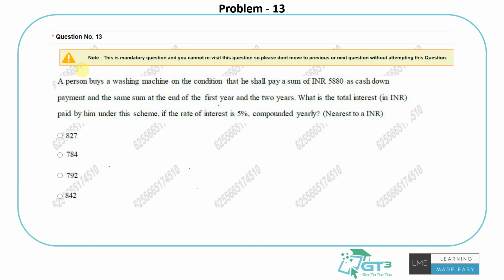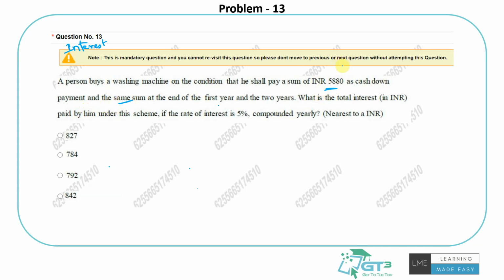So the 13th question is on interest. It's like a mix of compound interest with some basic percentages. A person buys a washing machine on the condition that he shall pay a sum of 5,880 as cash down payment. So when he is buying it, he'll pay this amount immediately. There will still be some amount pending, so he is paying that as installments.